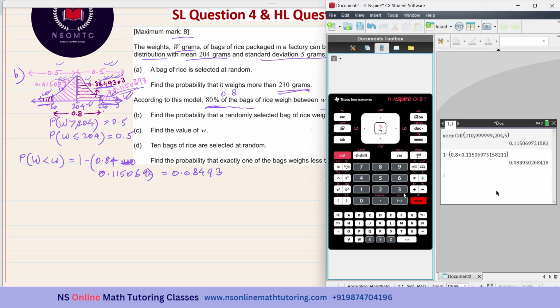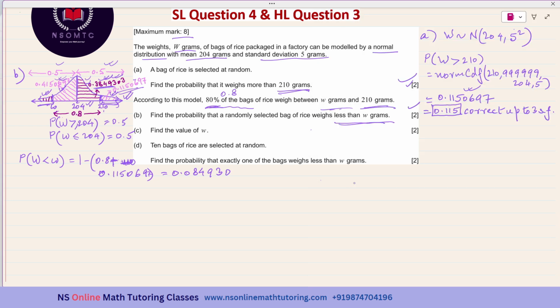Let me take some more digits after 3. At least I can take 027. I don't know whether I'll be needing this value later on for the other subparts. That's why I'm taking more digits.